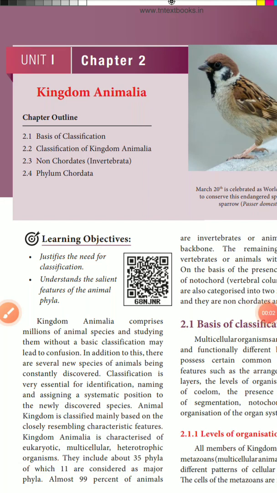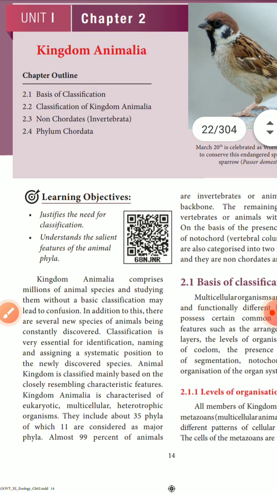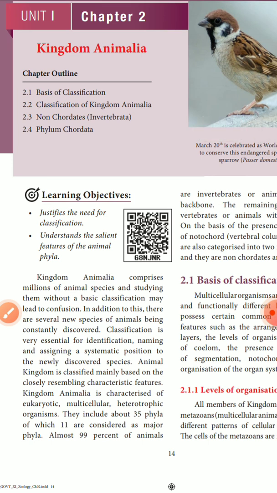Now we are going to see Unit 1 continuity of Chapter 2, Kingdom Animalia, in Zoology. In the previous lesson we saw the living world, how we classify the animals, how we give a name to the animals, and what the nomenclatures are. The same basis we are continuing in this lesson.